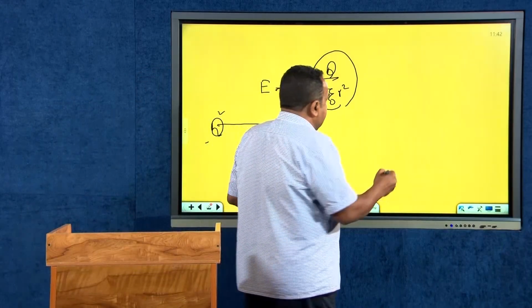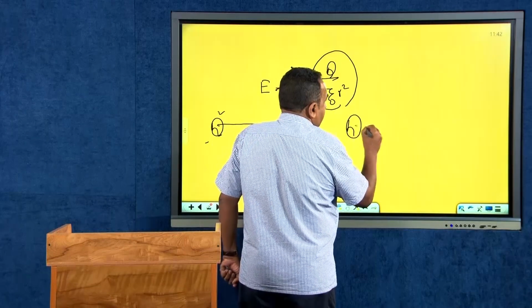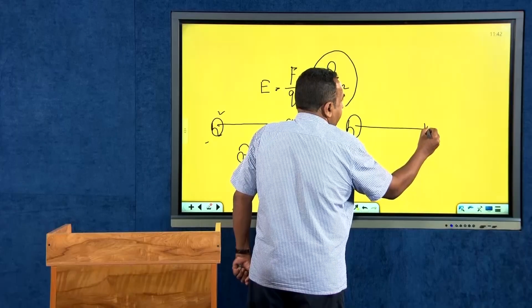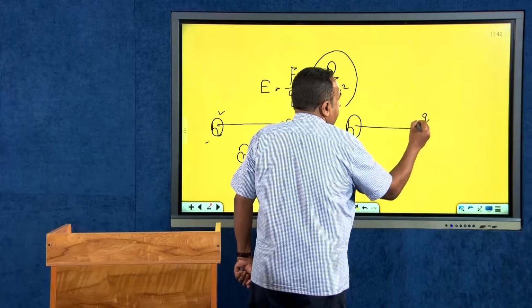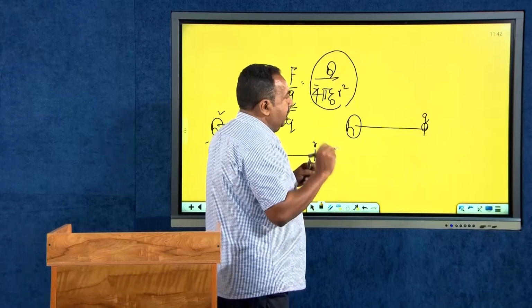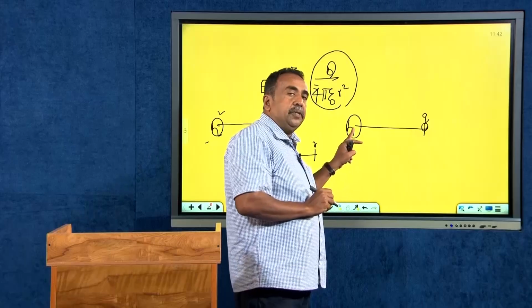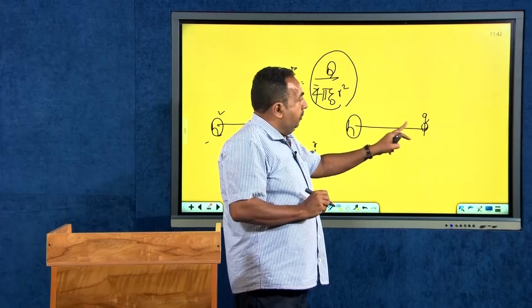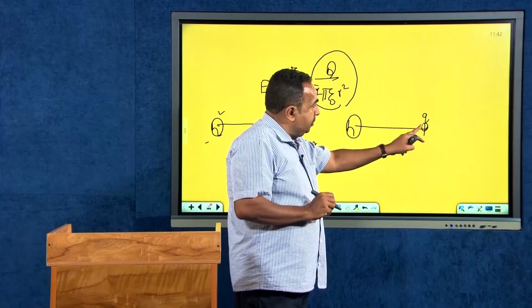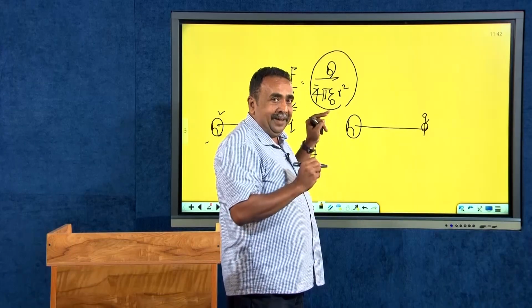The point that you have to consider is that if I am measuring the field of a charge, I have to take into consideration that this small q will not affect this capital Q. That has to be guaranteed.